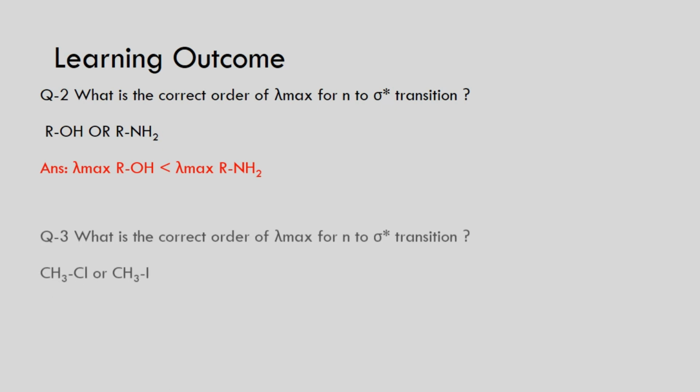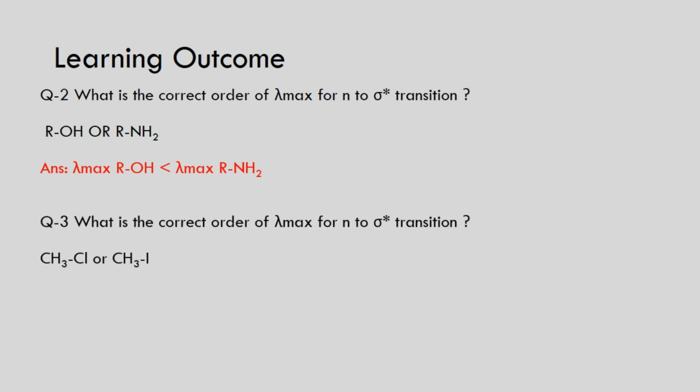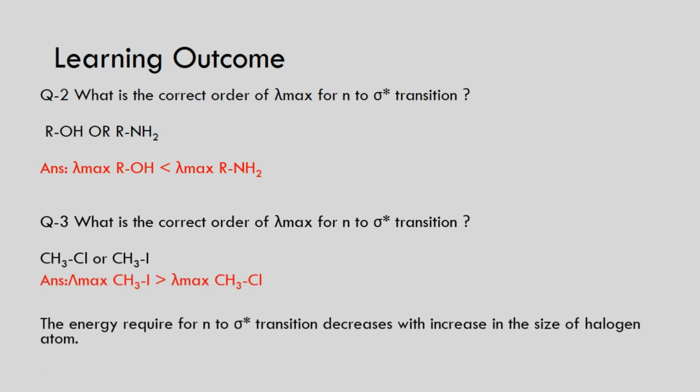Now the next question is again correlated with the same example. What is the correct order of absorption maxima for n to sigma star transitions? You again have an example here, non-polar compounds: alkyl halides, one is chloromethane and one is iodomethane, in which chlorine is more electronegative than iodine, and that's why the electron is tightly bound to the molecule, and for the migration of the electron we require more energy, and once you require more energy, the band shifts to a shorter wavelength. So here the lambda max value or absorption maxima of methyl iodide is higher than that of chloromethane.